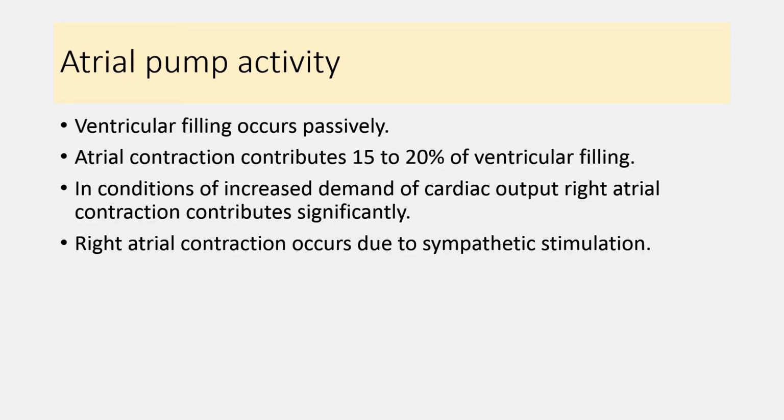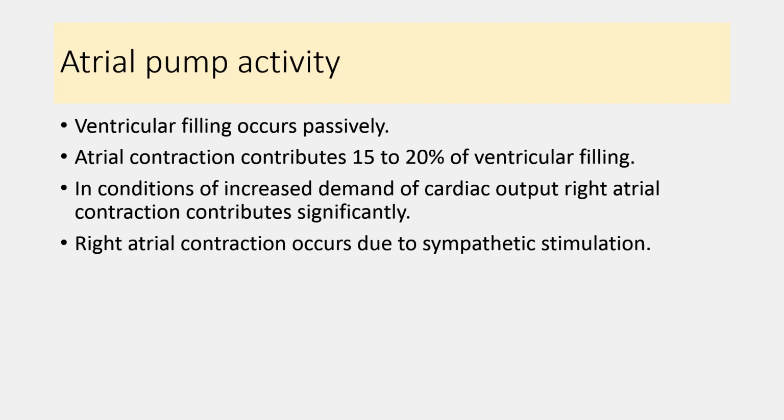So now let us summarize. Cardiac output depends on preload, afterload and the myocardial contractility. Preload depends on end diastolic volume, and the end diastolic volume depends on venous return, atrial pump activity and ventricular compliance. Till now I have explained all the factors affecting venous return.